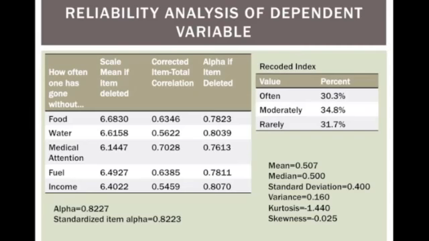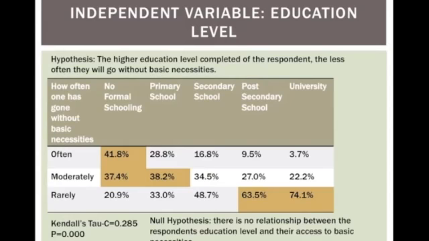For our independent variable of education level, we hypothesize that the higher education level completed by the respondent, the less often they will go without basic necessities. This is because the higher level of education attained, the more likely one will get a higher paying job, which in turn would lead to having basic necessities met. Our cross-tabulation supports this notion, evidenced by the majority of the people that have had problems meeting their necessities having often had no formal schooling, while the majority of the people who have completed a university education have very rarely not been able to meet their basic necessities.